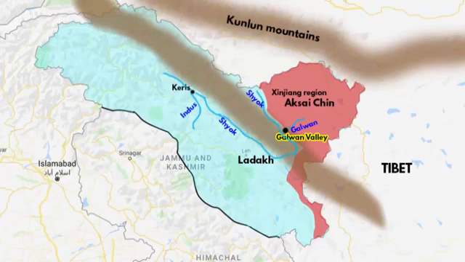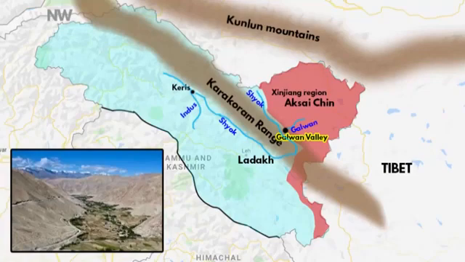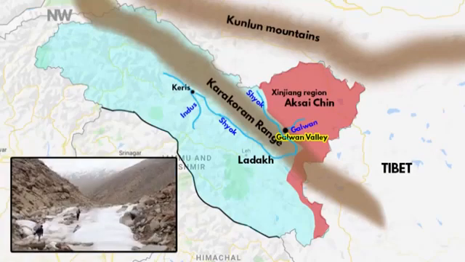So basically it is the Karakoram range that separates Ladakh from Aksai Chin. The Karakoram range extends up to Afghanistan and Kazakhstan in the northwestern direction. If this is the Karakoram range, then obviously there has to be some way in between these mountain ranges. These ways or passes are in the form of valleys.